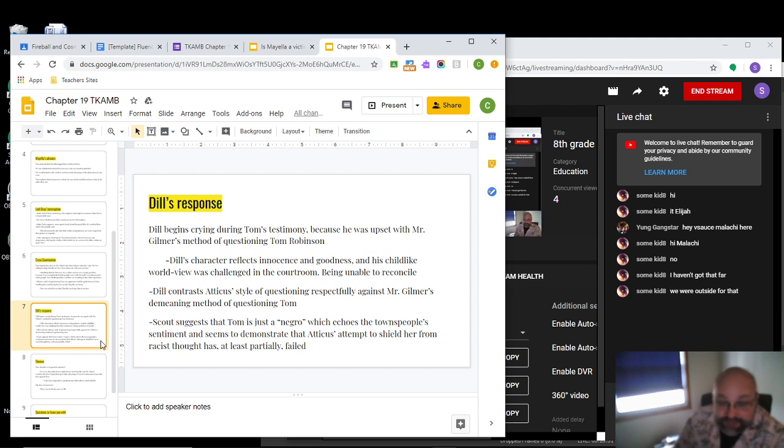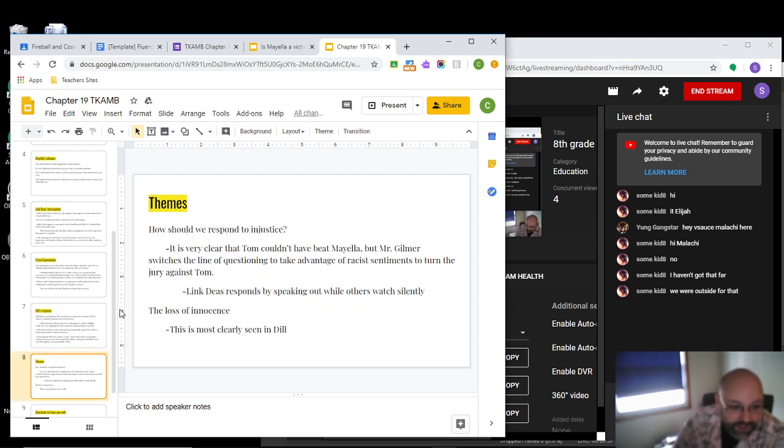The chapter ends with Dolphus Raymond introducing himself. We had talked about him before. He's the white man from a rich family who has some mixed children with an African American woman, and he's always drunk. Or, according to townspeople, he's always drunk. Jim already explained that he's just pretending to be drunk, and he's going to introduce himself and talk to Dill in the next chapter, but we'll get to that next time.